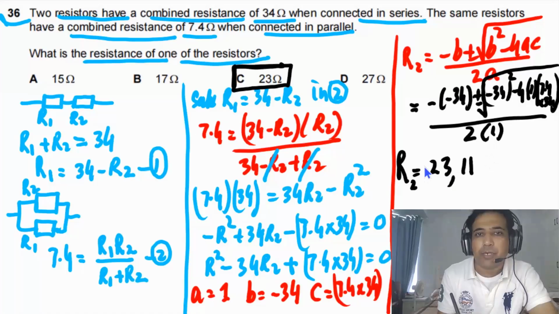You can just simplify. You will come up with these two values. So in this case, this is not given. So we will choose this one. So this is the value of R2.